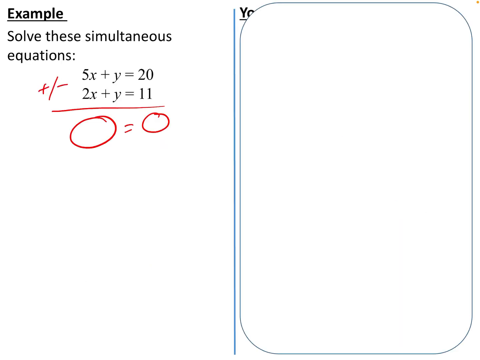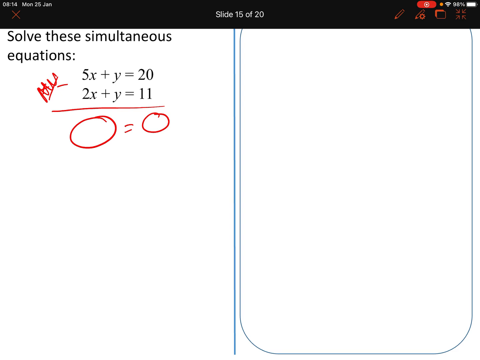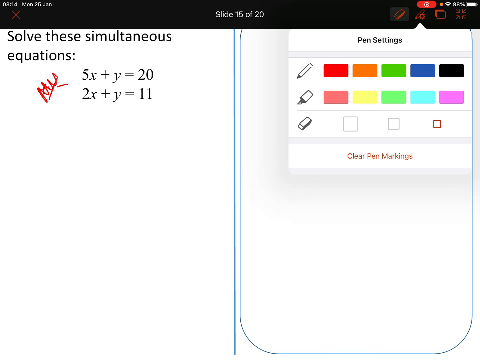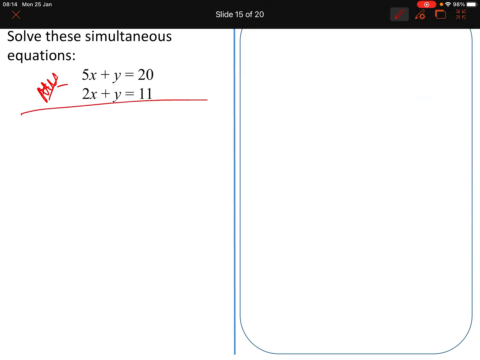Now, to do that, if I was to do 5x take away 2x, well, that leaves me 3x. If I do y take away y, that's going to leave me with no y, so that works. If I was instead to add, this would create 7x, and this would create 2y. So that would create a new equation that I wouldn't like to use. So I'm going to choose to subtract, because when I do y, take away y, they're going to cancel each other out, and I'm going to be left with just x. So I'm going to choose to subtract so that my y's cancel out.